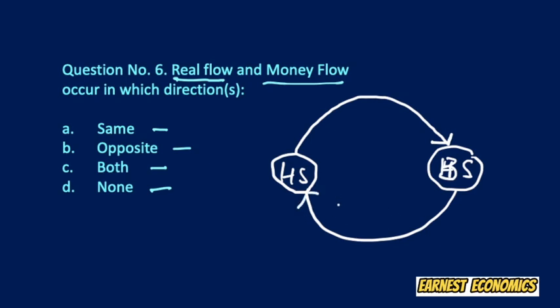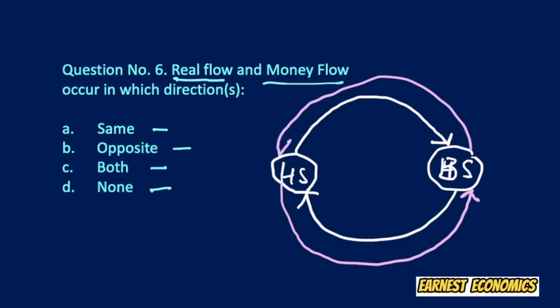This flow takes place clockwise from business sector to household sector and back to the business sector. But when we come to the nominal flow or money flow, money flows from the household sector to the business sector, and from the business sector back to the household sector.